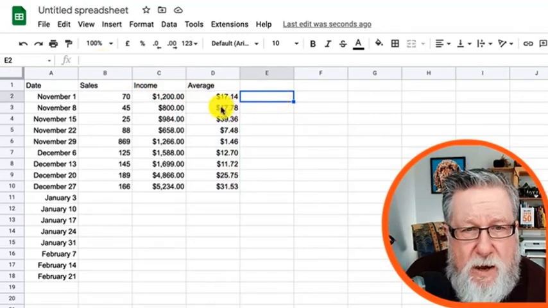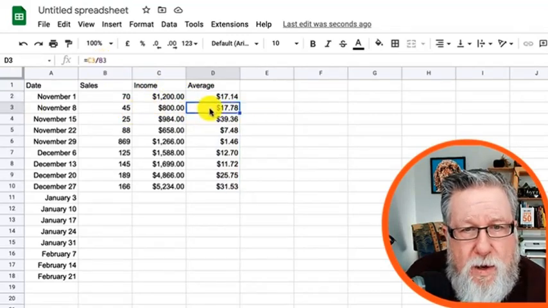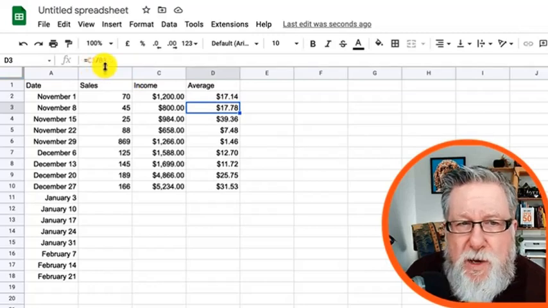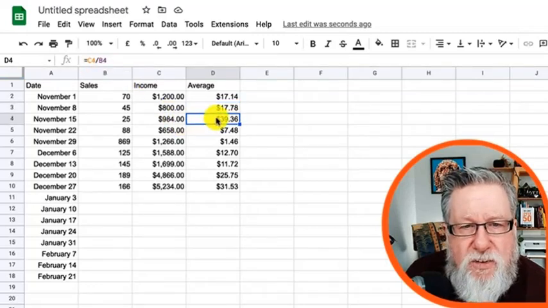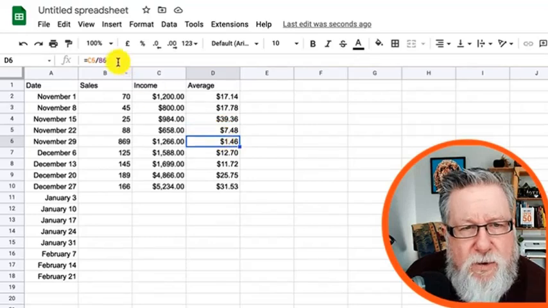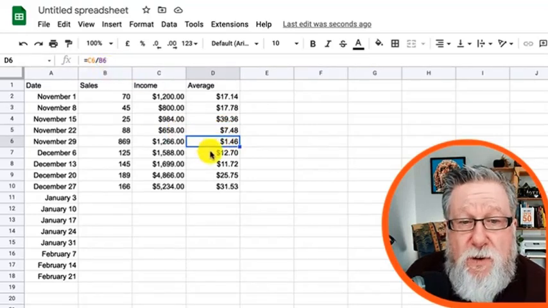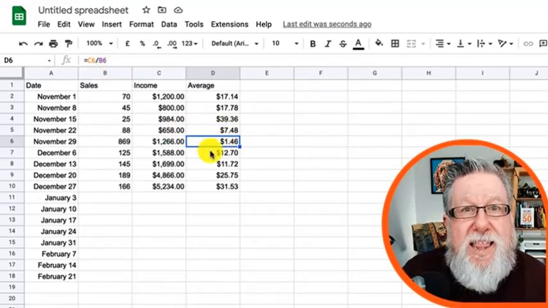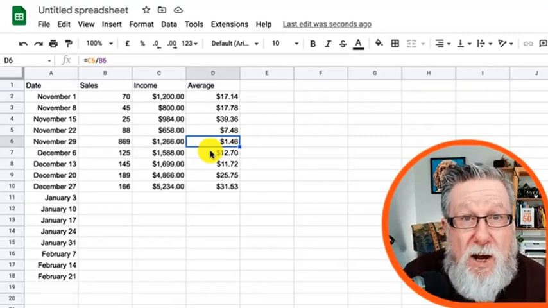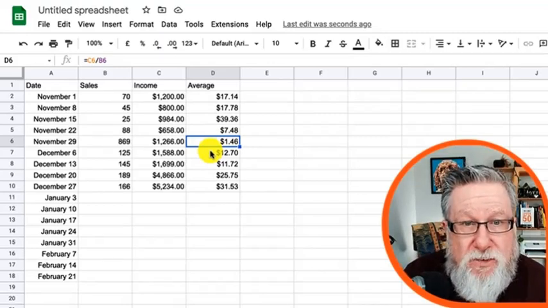So if we now click on the third row, the calculation changes to C3 divided by B3, and so on, so forth, all the way down. You'll see it changes with each of the different rows that I go into. And that's the incredible power of these automatic calculations that are built in.